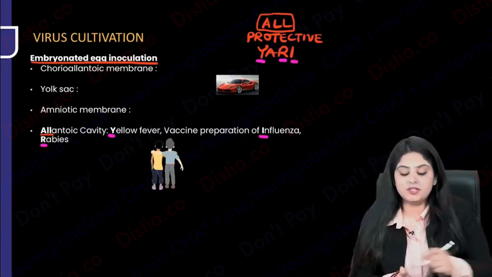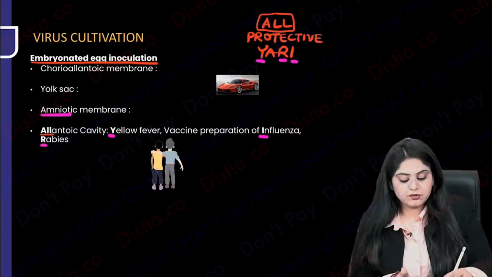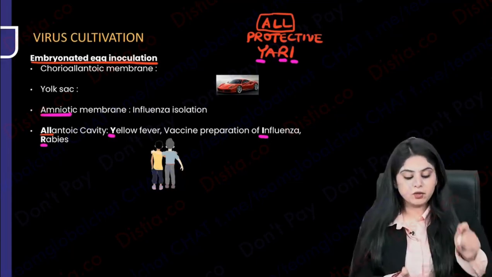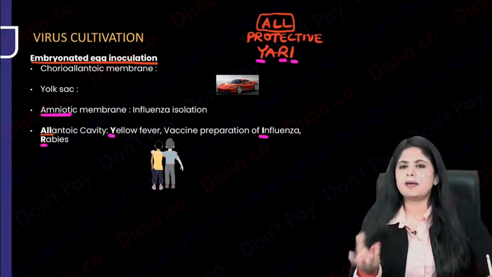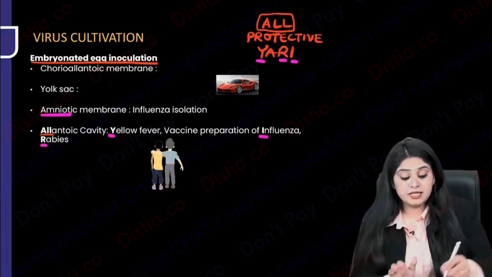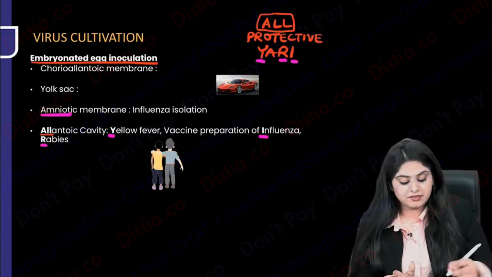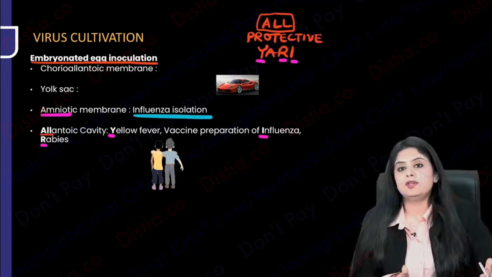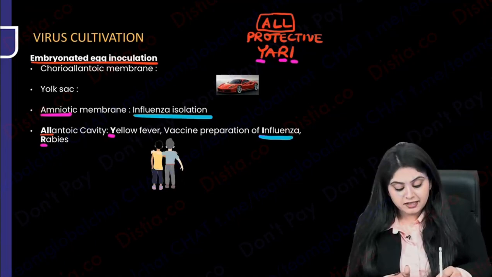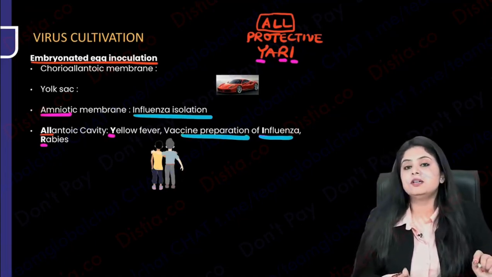Now there's a catch over here. Influenza, you will study in the amniotic cavity and you will also study it in the allantoic cavity. But if you want to grow influenza, you will grow it in the amniotic cavity. If you want to make the vaccine of influenza, you will do it in the allantoic cavity.